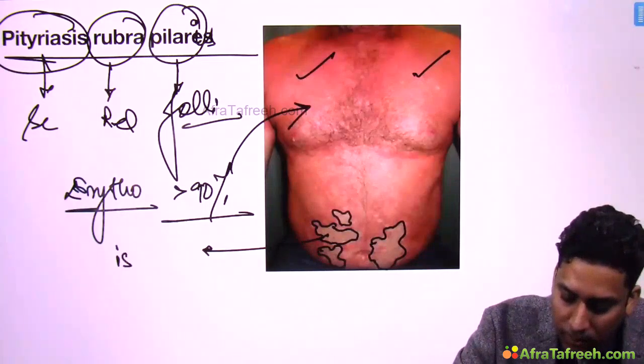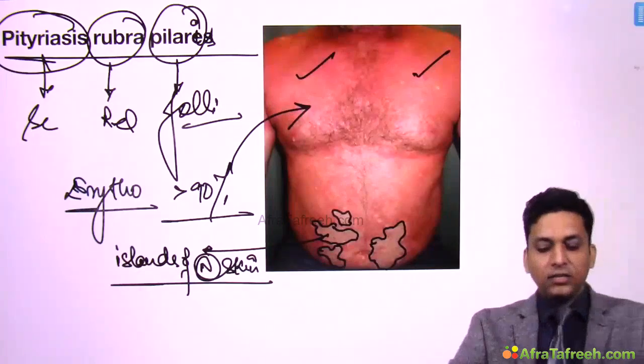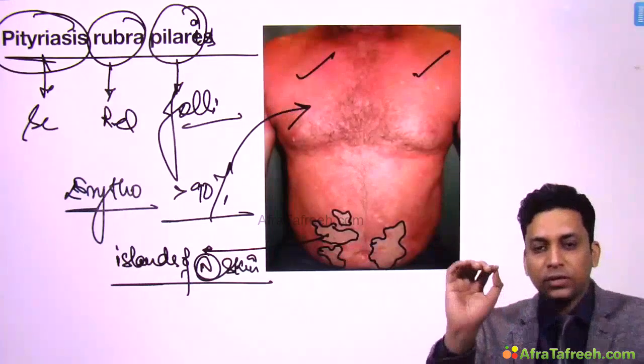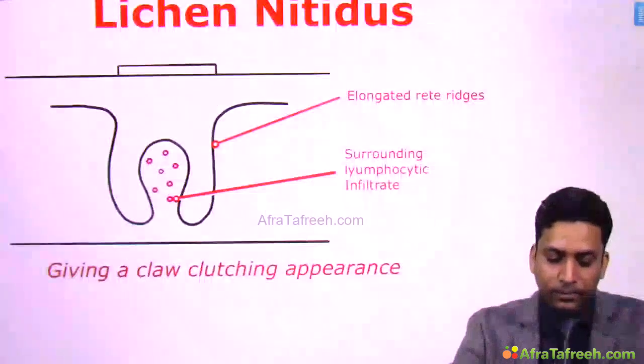So these are islands of normal skin in between. They are very characteristic and will be seen in between. Okay, so this is the presentation which is seen in pityriasis rubra pilaris.